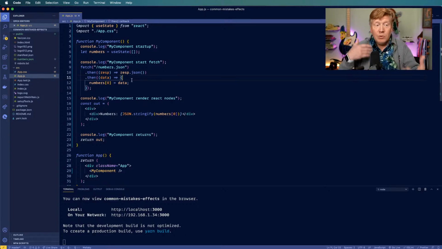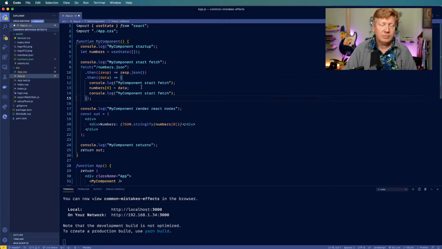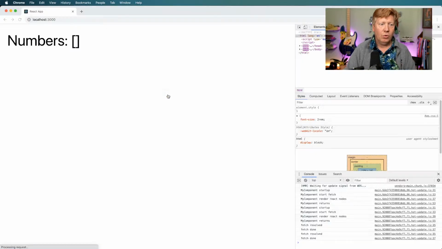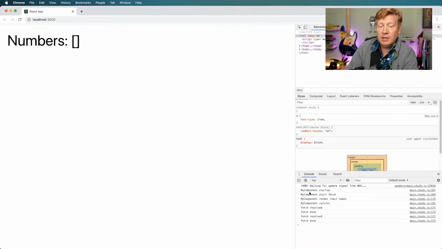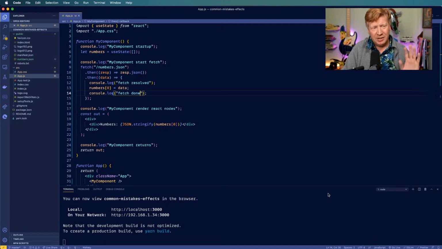So let's see when this fetch resolved. I'm going to put that in there: fetch resolved, and then fetch done. Cool. So clear the console, refresh, and now we can see that we started up, we did our fetch, we did all the things, we returned. And now after that, asynchronously, we got our return from our fetch, and now that fetch is done. Why that actually gets run twice, I haven't really looked into all that much, but it's not all that big of a deal, so I'm not too worried about it.